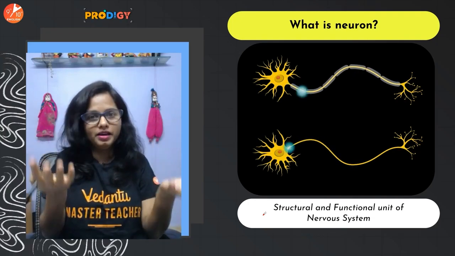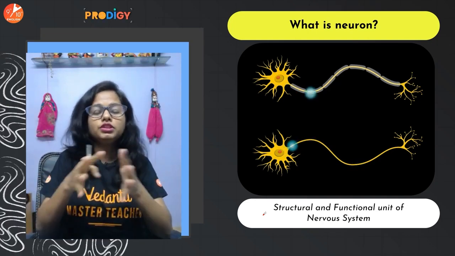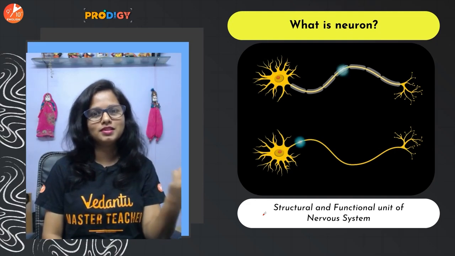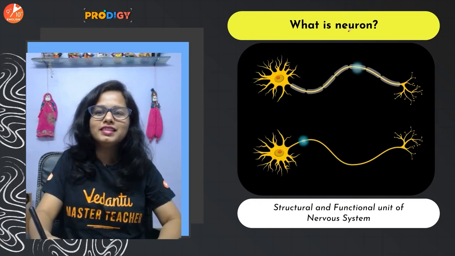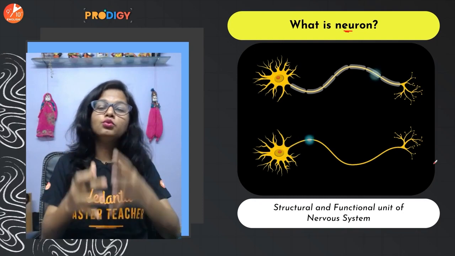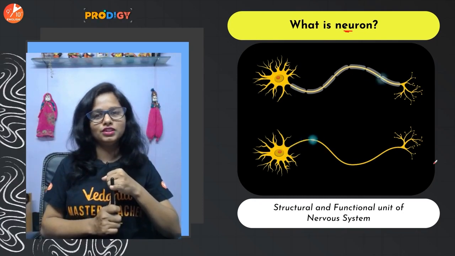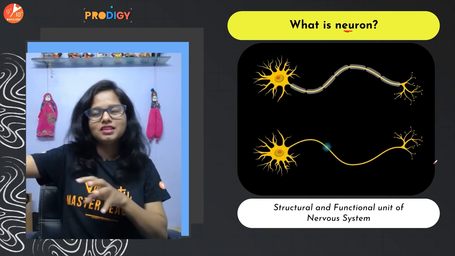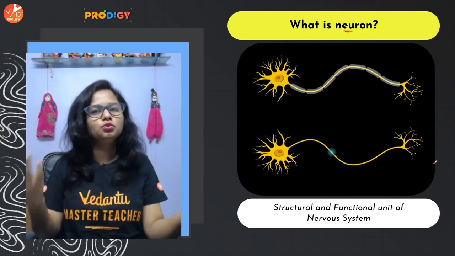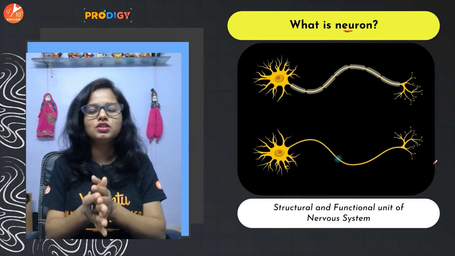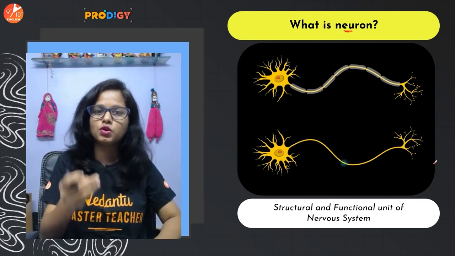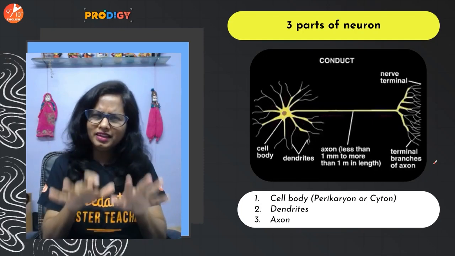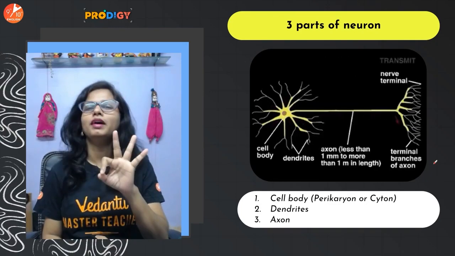Organs are made from tissue, nervous tissue. And tissue is made up of cells. So the nervous tissue is made up of cells which are called neurons. So neurons form the structural unit of the nervous system. Neurons form the functional unit of the nervous system. Neurons help in transmitting the messages from one part of the body to another. So these are the neurons which actually help in the formation, in the functioning, in defining the structure of our nervous system.